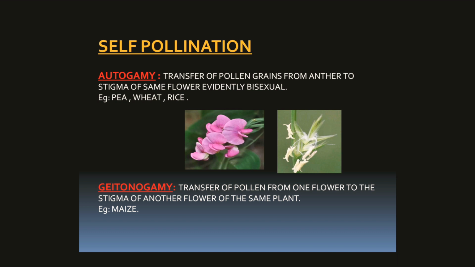The other is geitonogamy. In geitonogamy, there is transfer of pollen grains from anther to the stigma of another flower of the same plant. That is, it mostly occurs in the monoecious condition, that is, unisexual flowers, where male and female flowers are present on the same plant.